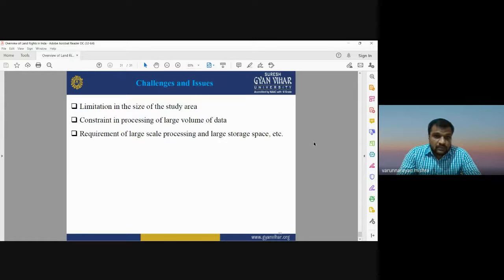So these are some of the challenges and issues related to the use of UAVs, but still they are very important for different applications. These challenges and issues can be overcome or rectified by using supercomputers that can process large volume data sets, and that can be used for large storage capacities.